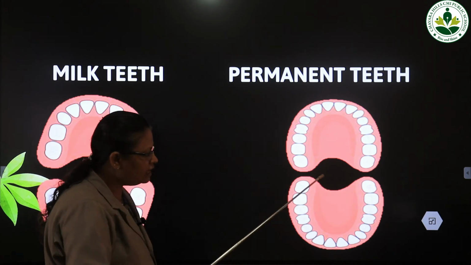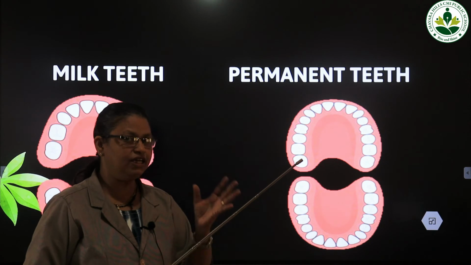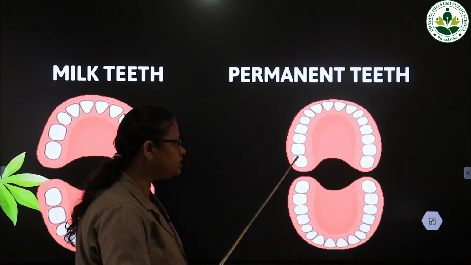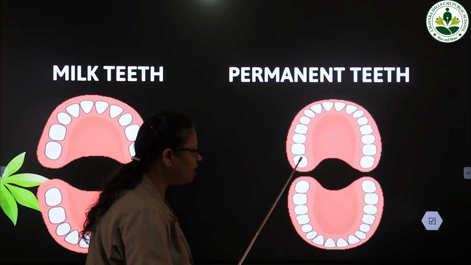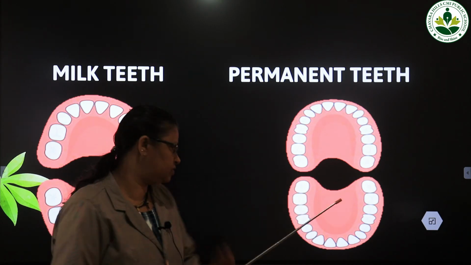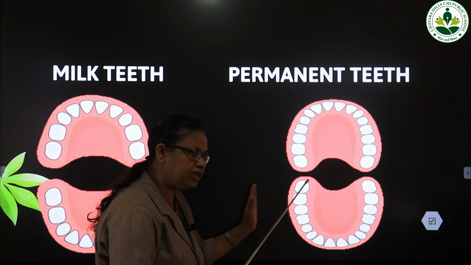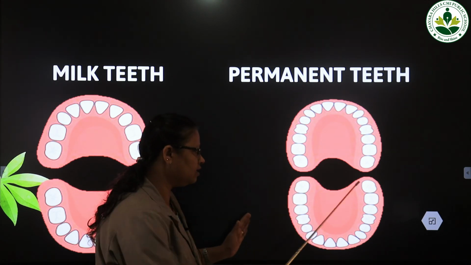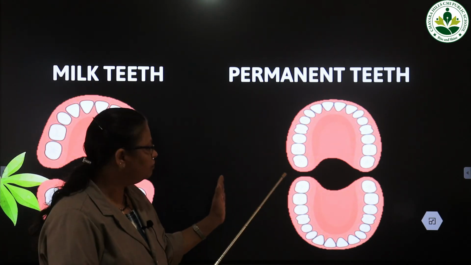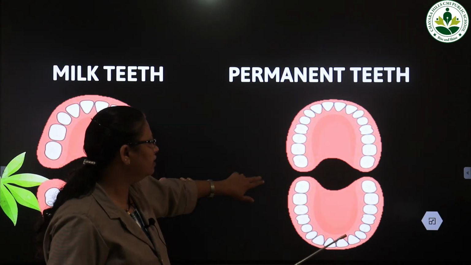Okay, and I said 28 permanent teeth will come first, and between the ages of 17 and 25, we will get 4 more teeth that are known as wisdom teeth, and on each side you can see one. This is one wisdom tooth, this is another one. So 2 teeth in the upper jaw, and the same wisdom teeth will come in the lower jaw also. This one and this one. At the ends of the jaw, there are 4 wisdom teeth. So total 32 permanent teeth are there.